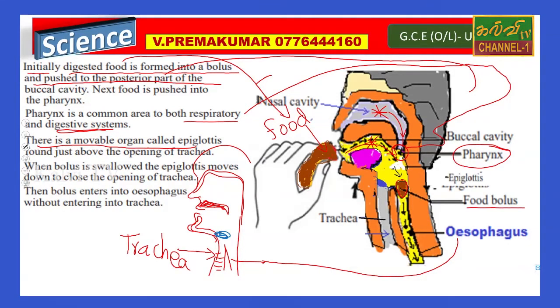The epiglottis is movable, which means it can move down and up. According to the nervous stimulus, it can work. When food enters, it senses the food and goes up and down, because the epiglottis is the main organ that prevents food from entering the respiratory system. Food is not allowed to enter the respiratory system or trachea.